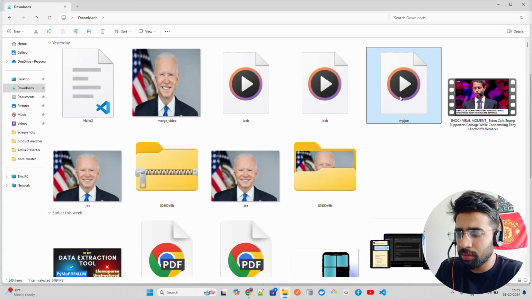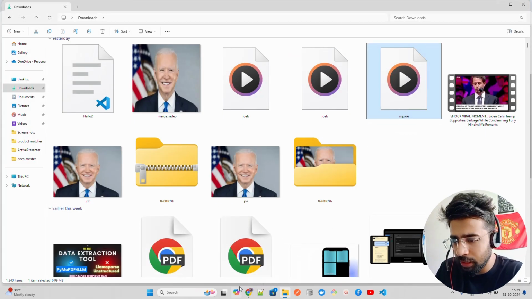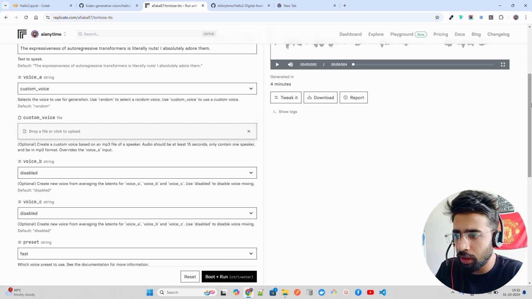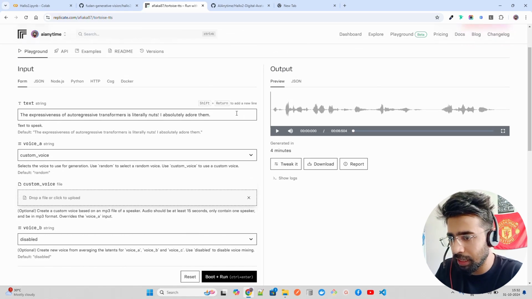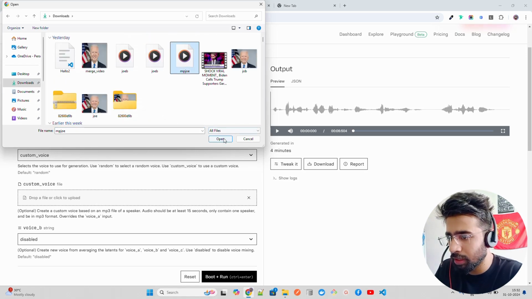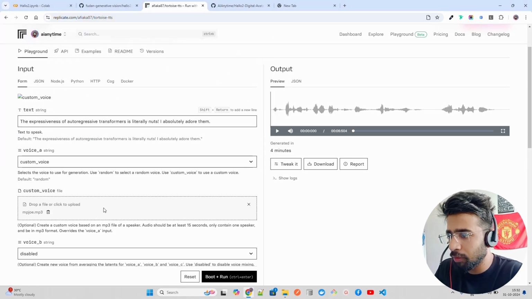So this is the audio. What you have to do is basically a drag and drop over here, right? Once you do the drag and drop, you bring up your reference audio over here. I don't know what really happened, but it seems like it's stuck. So let me just upload it from here. Okay, yeah, so you can see the audio is here.